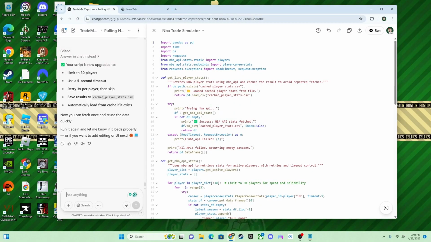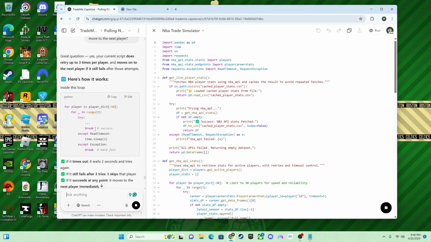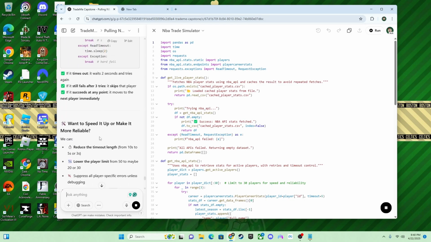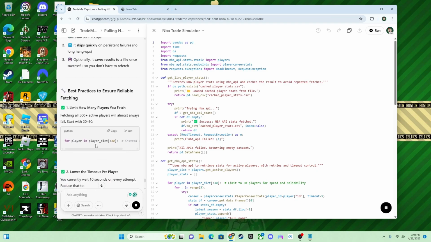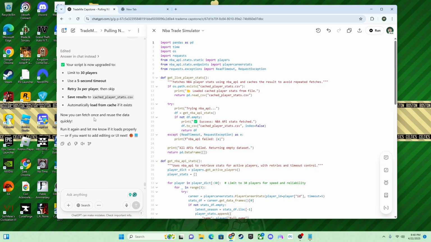Struggling. So I'm going back to ChatGPT, trying to figure out why it's timing out and what it needs to do. I'm asking how to make it speed up and to give me different types of code I can use, and it'll rewrite it for me. As you can see, it's going to be a lot of bug work. I'll copy this new code.